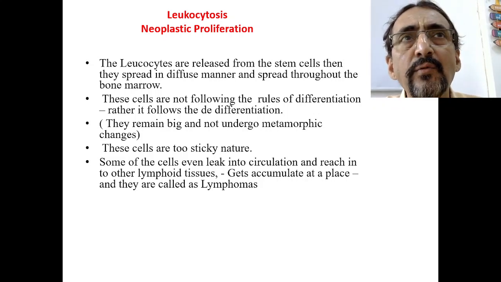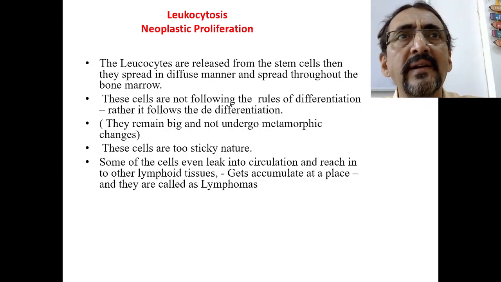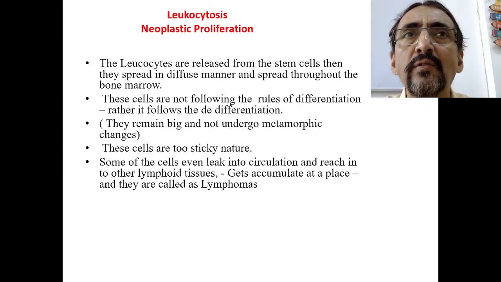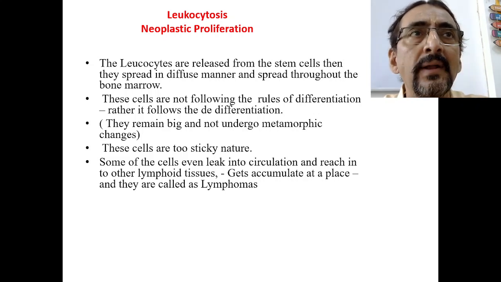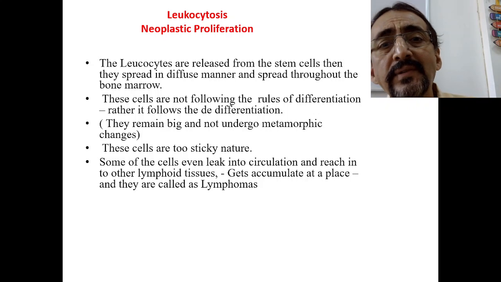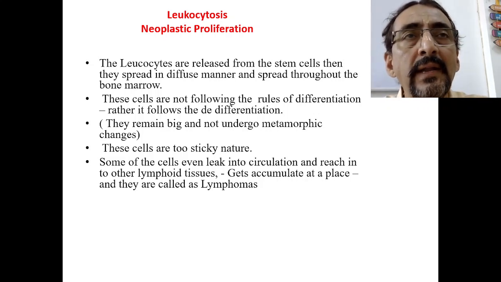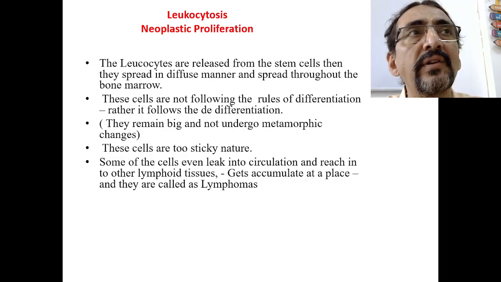And these cells are now very sticky in nature. Whenever they go and settle, they stick there. So they are also not freely flowing or flexible. They are very sticky in nature. And some of the cells which are diffusely spread in the bone marrow sometimes leak out from the bone marrow and enter into the circulation.